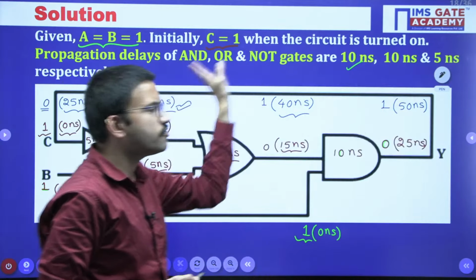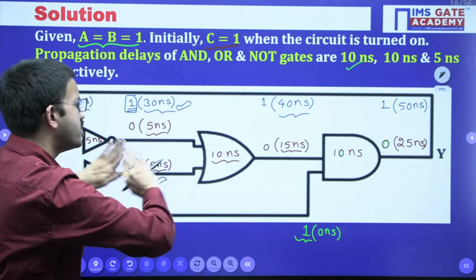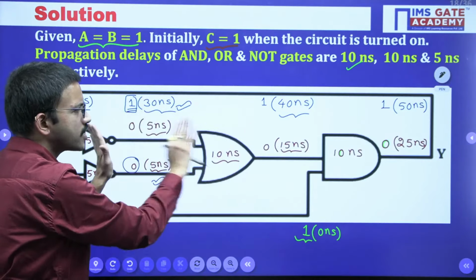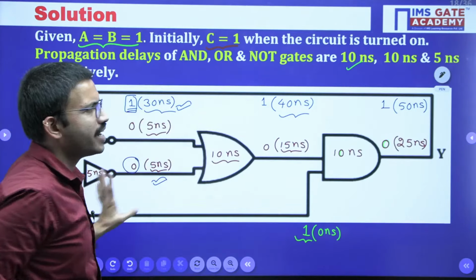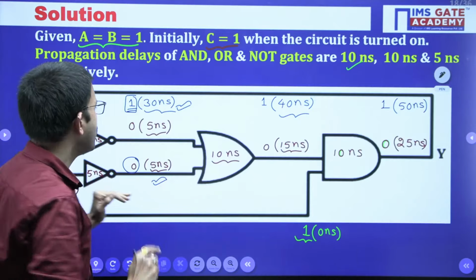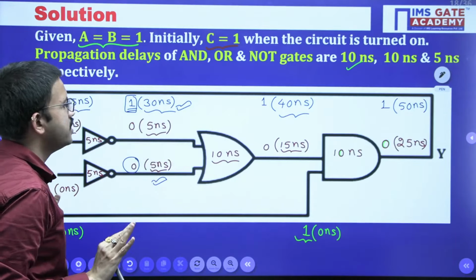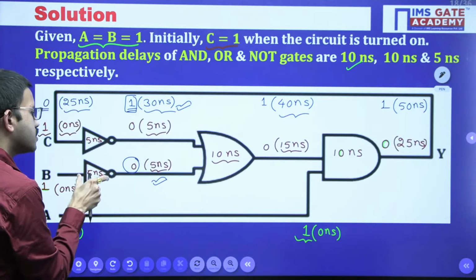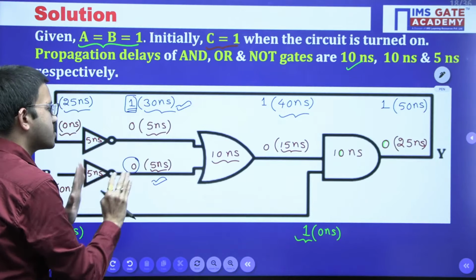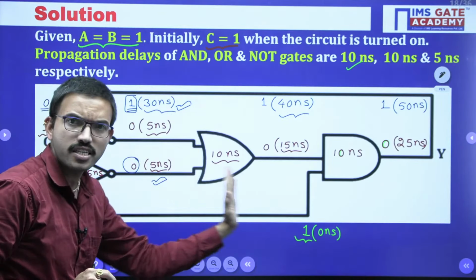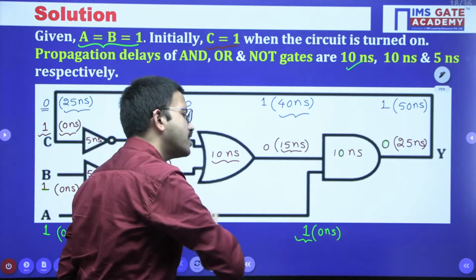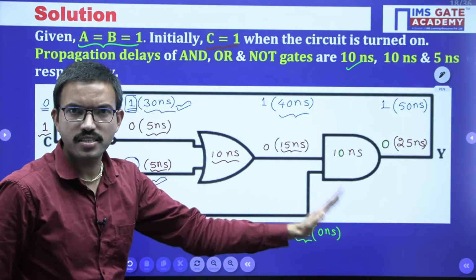Now if you continue further, it is very simple. If you observe the overall circuit diagram for one cycle, when you have understood what phenomenon is happening here, this value is permanently fixed at 5 nanosecond instant onwards, and this particular input value is permanently 1 from 0 nanosecond instant onwards.